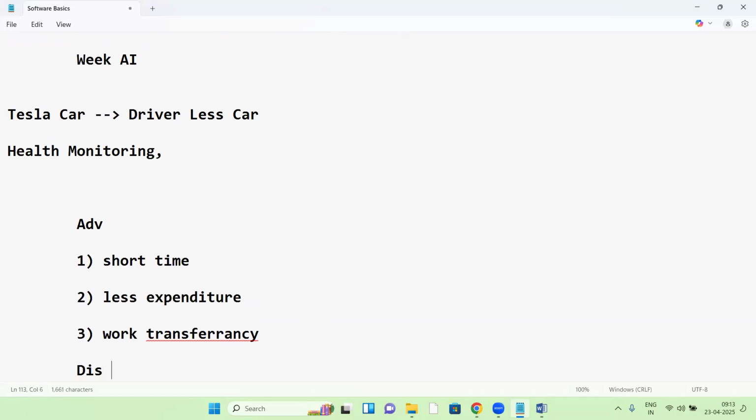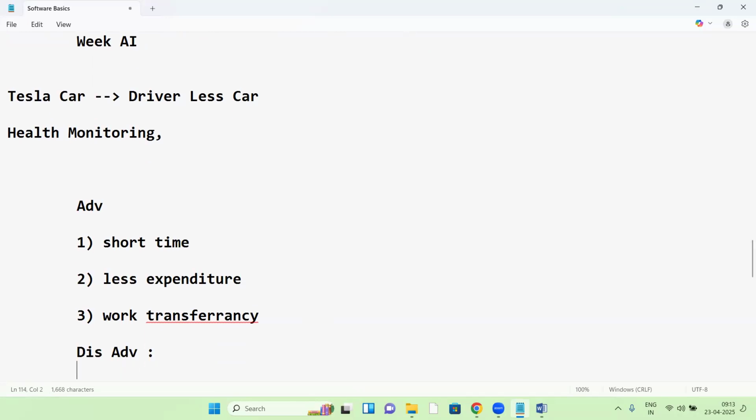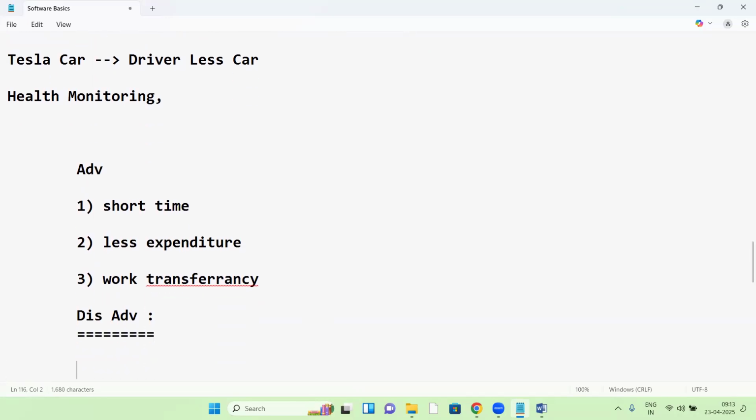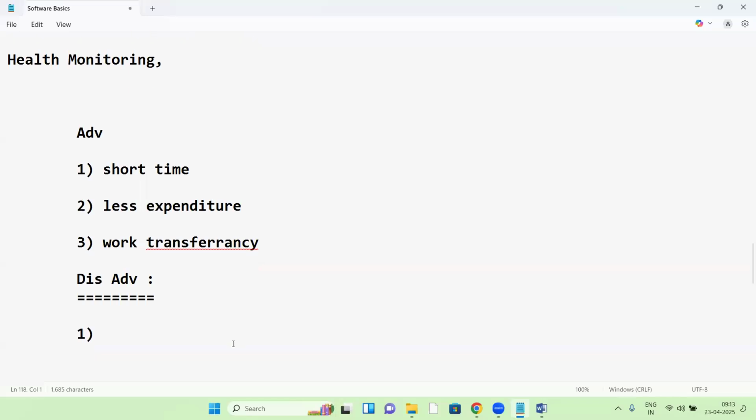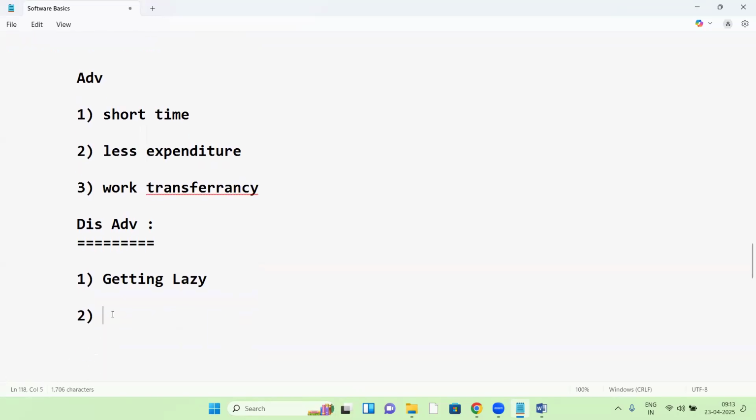This has disadvantages also. What are the disadvantages? The first disadvantage: human beings are getting lazy. Apart from other disadvantages, our thinking skills are reduced. Everything is done by the AI, so automatically our thinking skills are reducing.